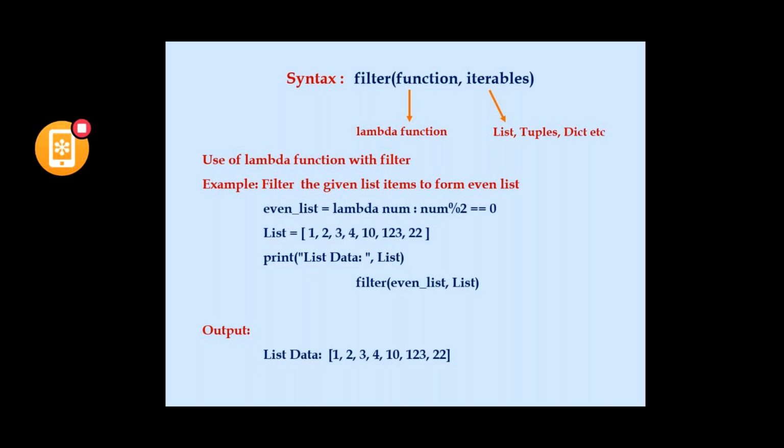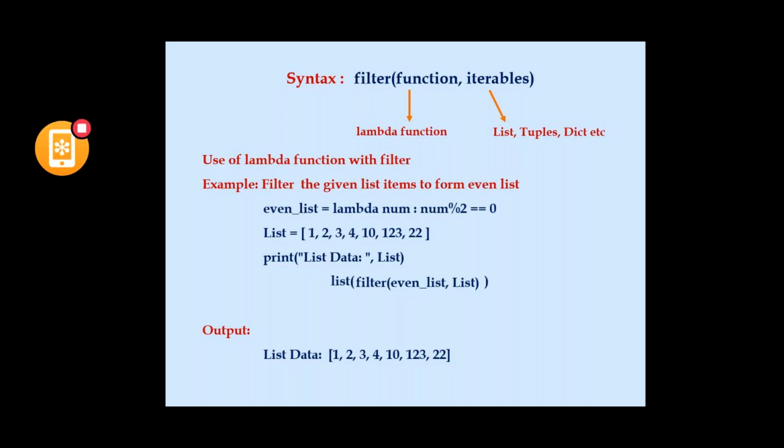Num modulus 2 equal to 0 is the expression to check whether the given item is even or not. If it is even, it is kept, so that is filtered.